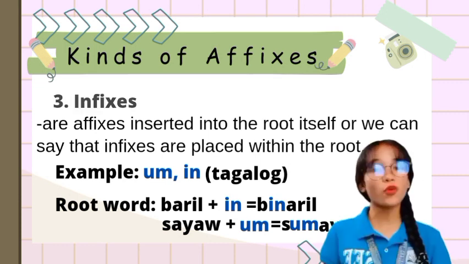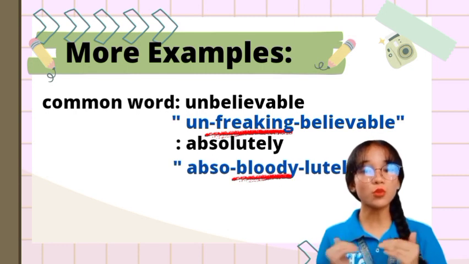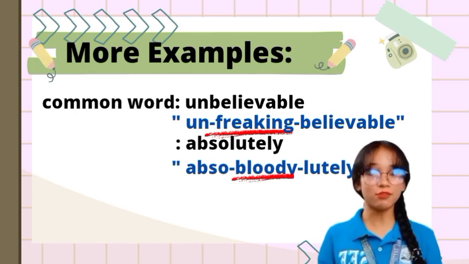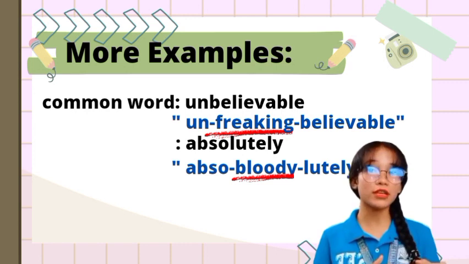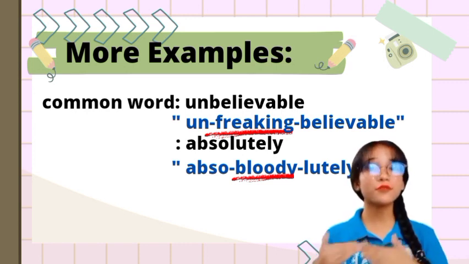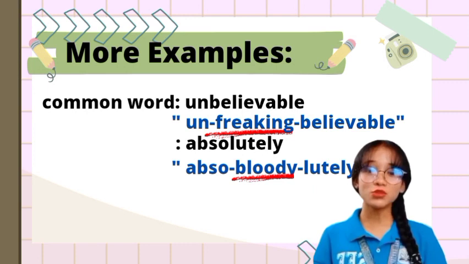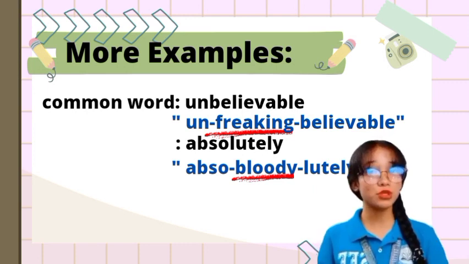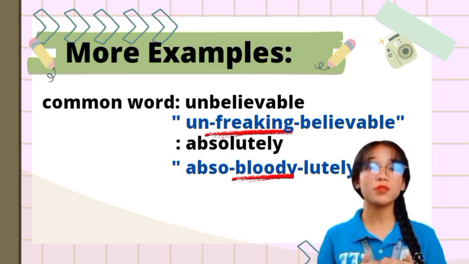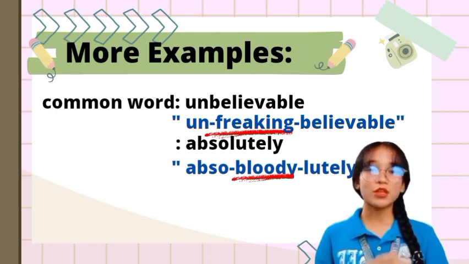We have more examples here. A common word is unbelievable: un plus freaking plus believable equals unfreakingbelievable. Next one is absolutely: abso plus bloody plus lutely equals absobloodylutely. So that would be all.